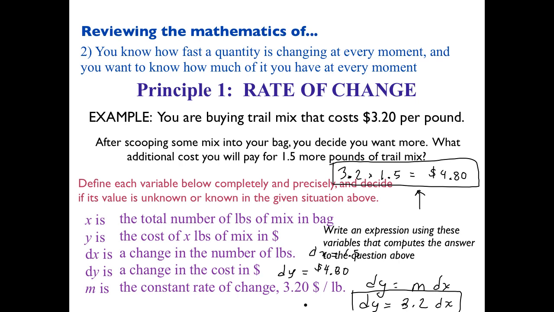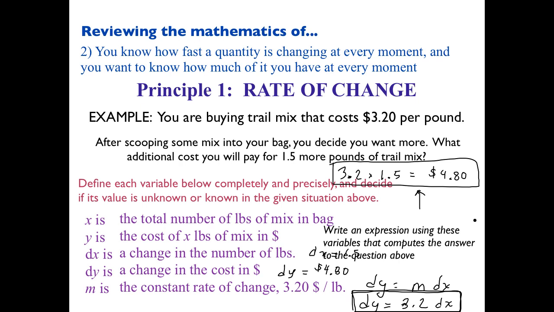But a much broader meaning would be that what this little equation here, dy equals 3.2 dx, gives us is a much broader meaning of that 3.2. Does it tell us anything more than how much 1 pound is? Does it tell us how much 2 pounds is? 640. Does it tell us how much a half a pound is? $1.60, right? Does it tell us how much 10 pounds would cost?